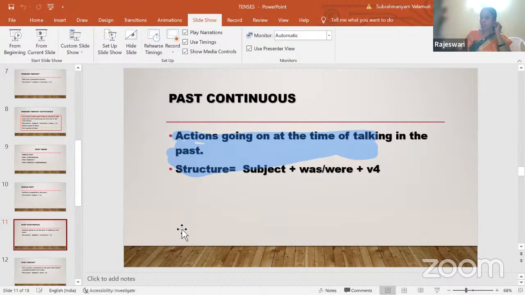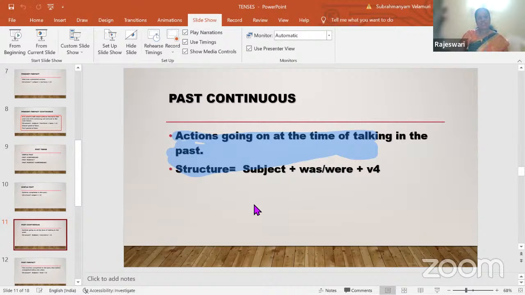Actions going on at the time of talking in the past. When it comes to present continuous, actions start going on at the time of talking in the present. Here, actions are going on at the time of talking in the past. Everything is the same except the helping verbs will be changing. Subject plus was or were plus verb plus ing. Was is used for a singular subject, were is used for a plural subject.